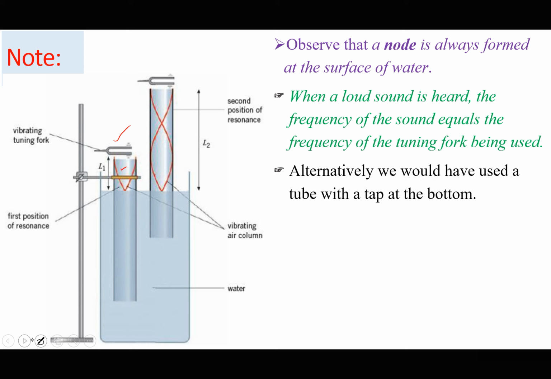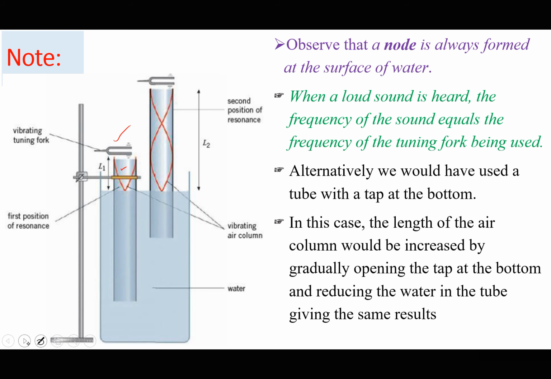Alternatively, we could use a tube with a tap at the bottom. So instead of raising the tube, we could pour water into the tube and have a tap. We just open the tap while holding our tuning fork on the top. When we hear a loud sound, we close the tap and measure the length. In this case, the length of the air column is increased by gradually opening the tap at the bottom and reducing the water in the tube, and this would give entirely the same results.